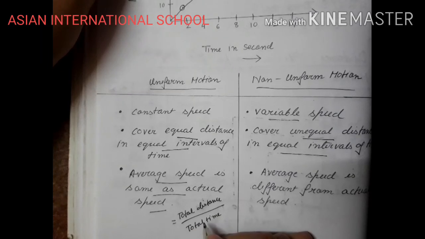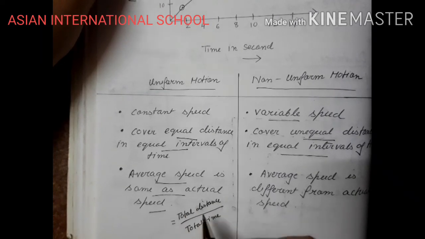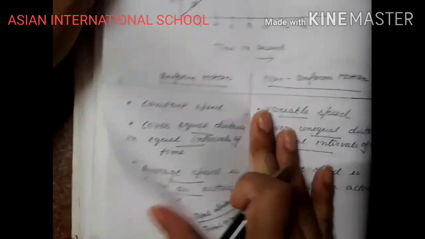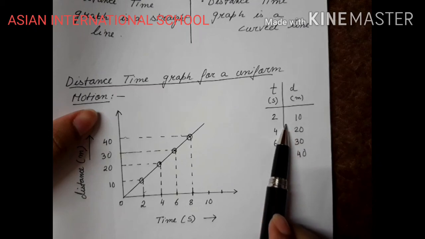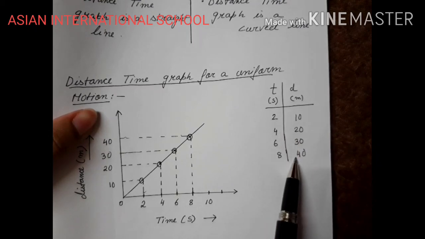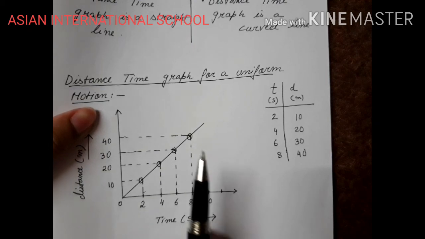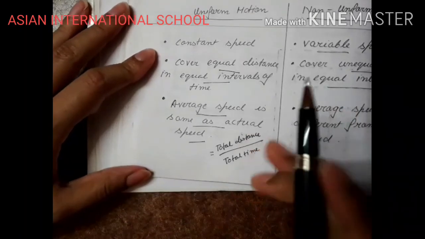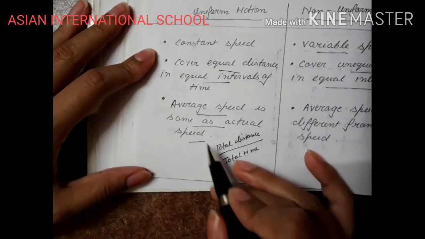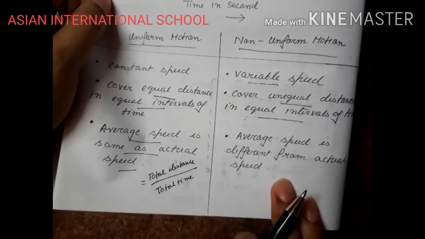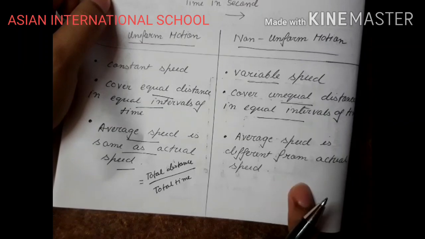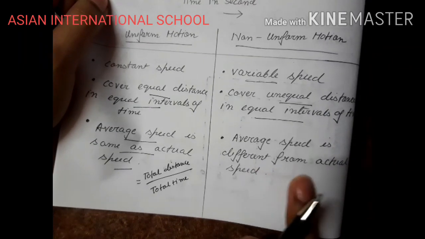In this way, if I keep on adding all the distances, 10 plus 20 plus 30 plus 40, and all the times, then what will I get? I will get an average speed which will be equal to the actual speed. Okay, in non-uniform motion, average speed is different from actual speed. Obviously over here the speed keeps on varying, so the average speed which I am getting is not always the same as the actual speed.